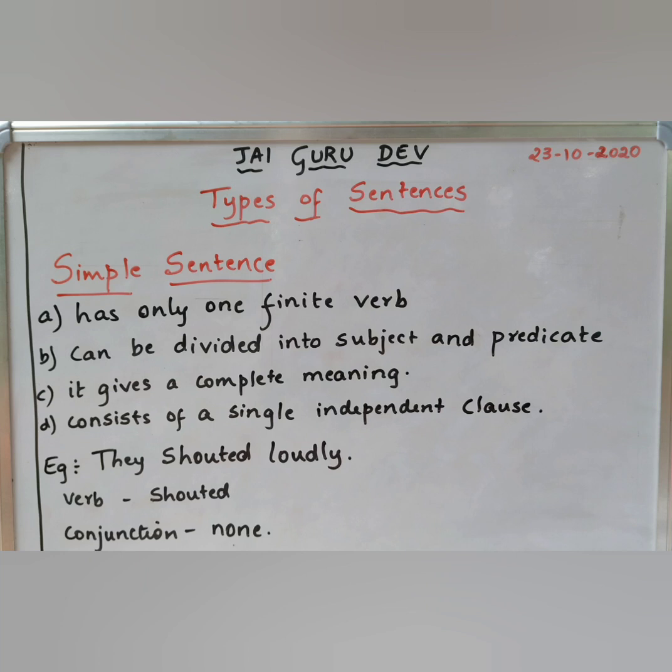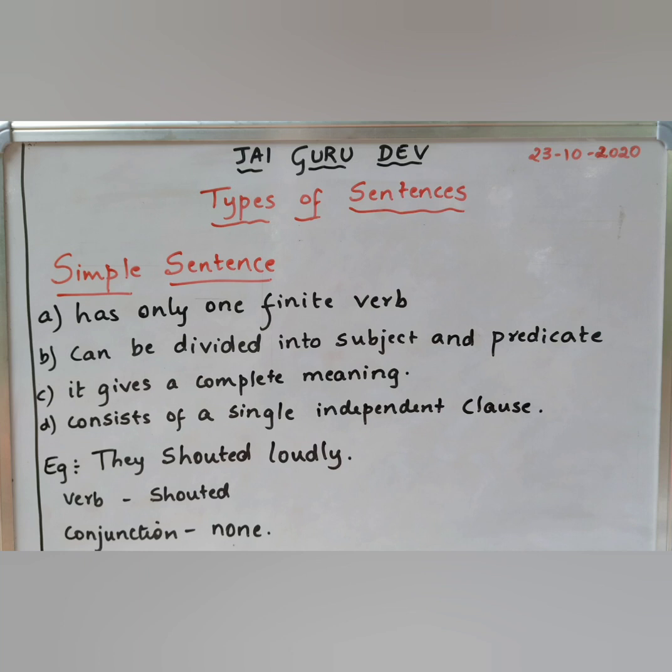Features of simple sentences are: first, it has only one finite verb. Second, it can be divided into subject and predicate. Third, it gives a complete meaning. Fourth, it consists of a single independent clause.